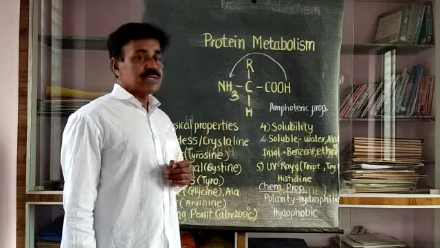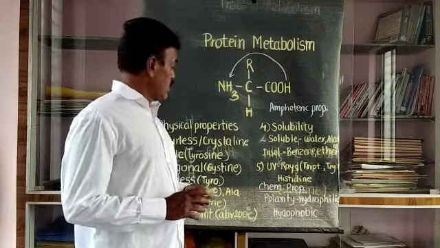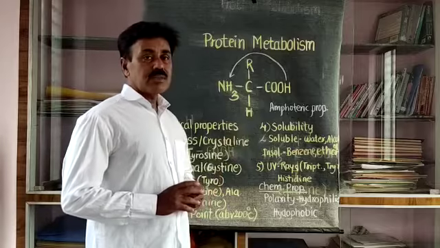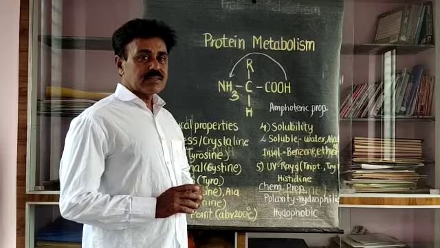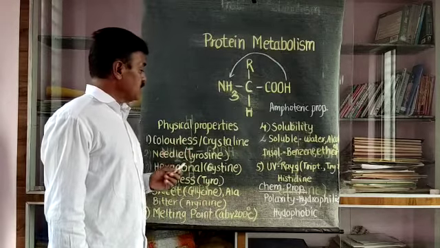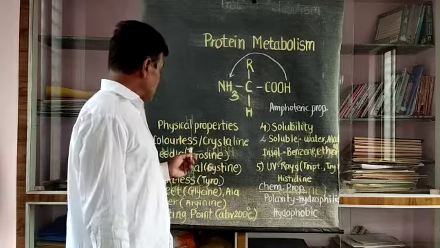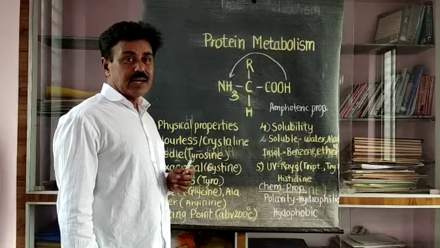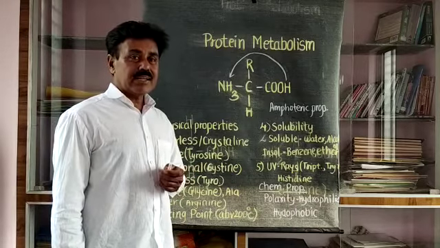Here, as far as the properties of amino acids are considered, amino acids have some physical properties and some chemical properties. The first physical property of amino acids is that they are colorless crystalline structures. They are totally colorless and crystalline in nature.